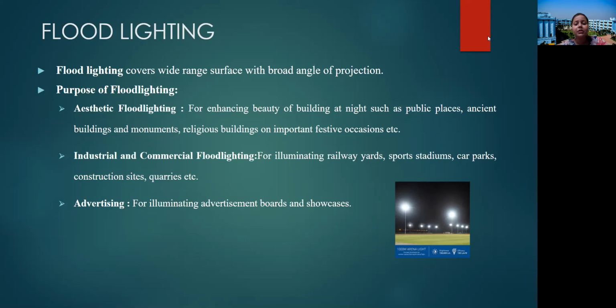Now, what is the purpose of flood lighting? For enhancing the beauty of buildings at night, such as public places, ancient buildings and monuments, religious buildings on important festive occasions. Industrial or commercial flood lighting for illuminating railway yards, sports stadiums, car parking, as I've already told you, construction sites, quarries, etc. And for advertising, we can see a big hoarding beside the roads, beside the highways. So these are all applications of flood lighting.